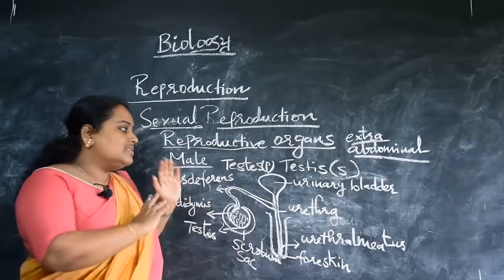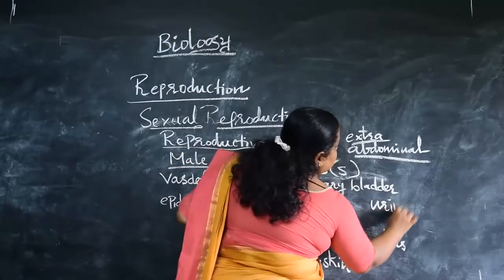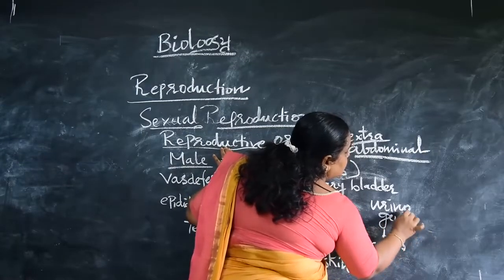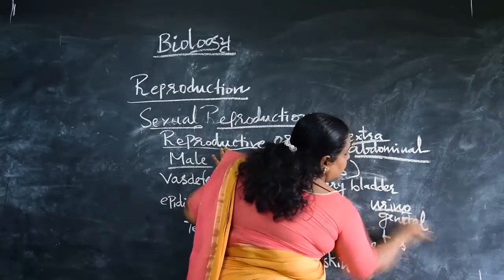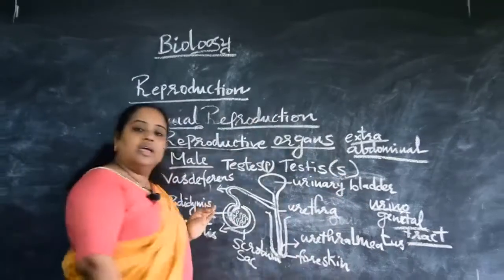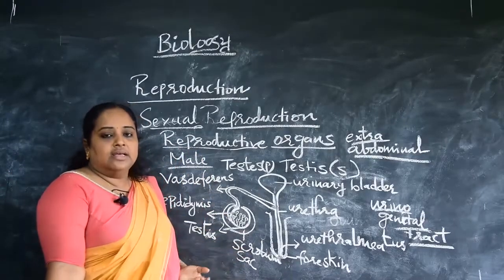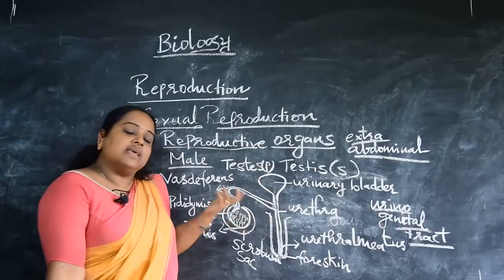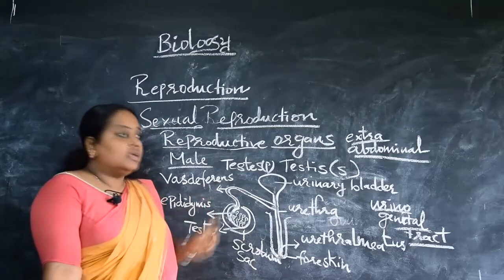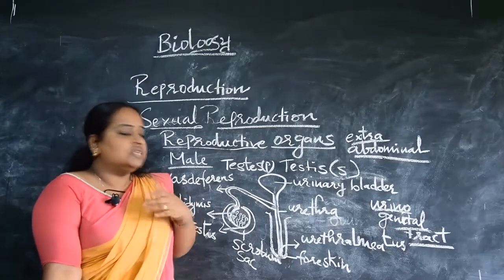That is why we call the male reproductive system the urinogenital tract. So why do we call it the urinogenital tract? Because for the passage of urine and for the release of gametes, that is the sperm, there is only one tract. So that is why the male reproductive tract is called the urinogenital tract.